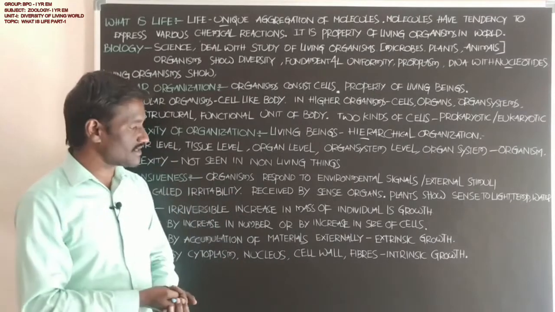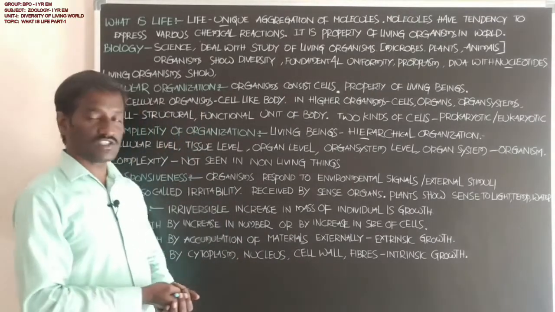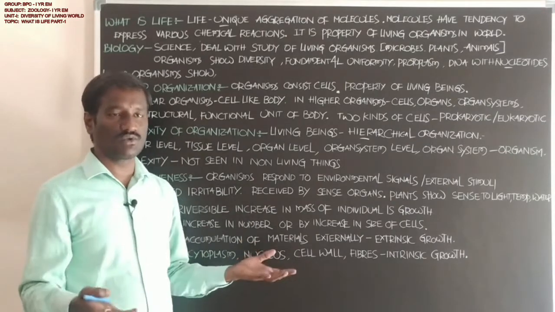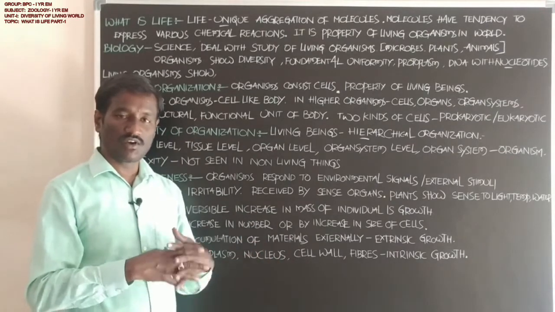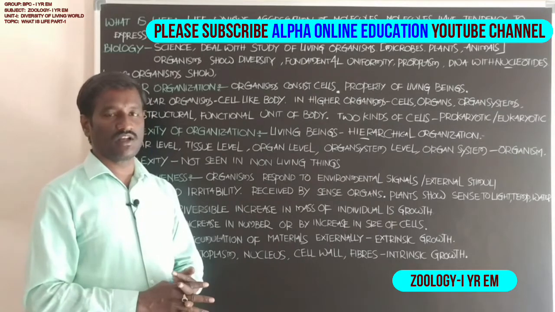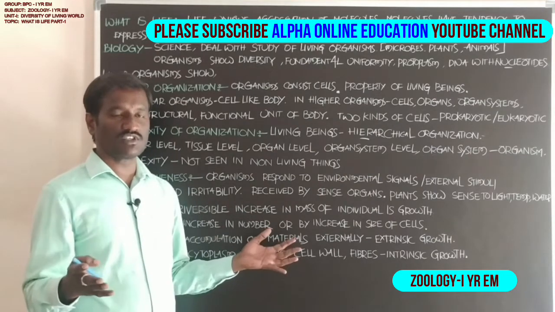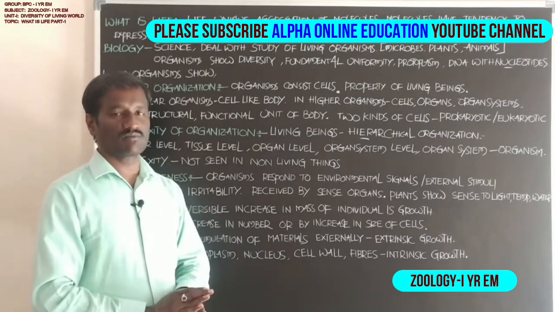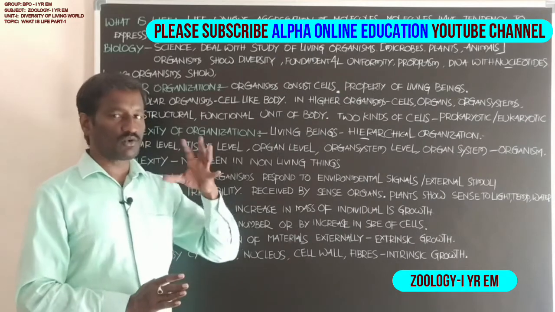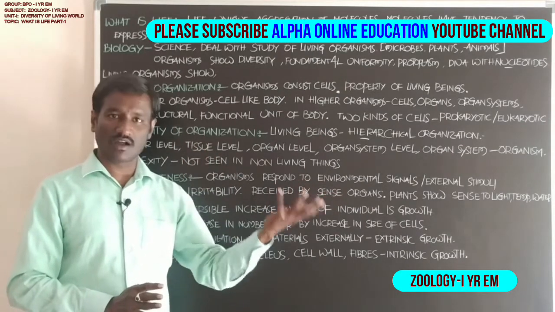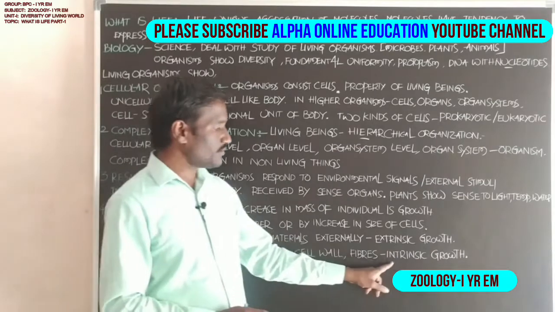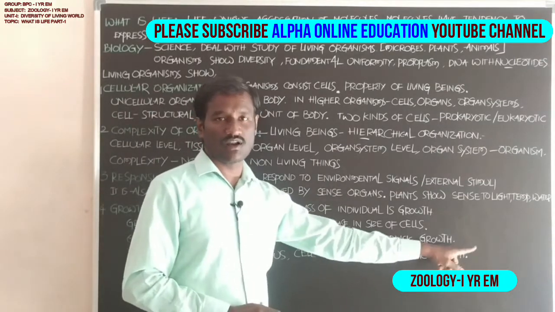That includes formation of the cytoplasm, the nucleus, and the DNA, the genetic material, and more cells are arranged in their places. In this way growth is possible in organisms, and that growth is called intrinsic growth or internal growth.